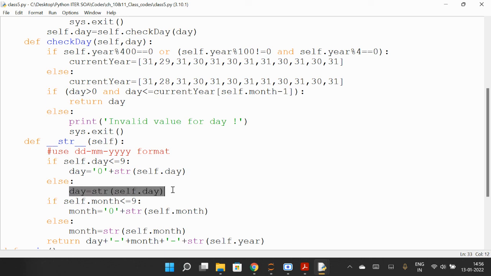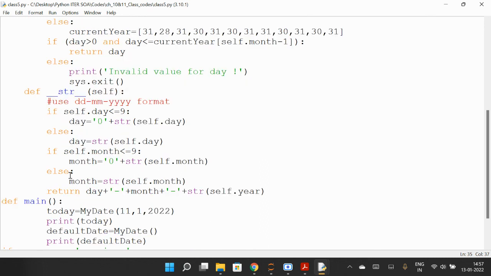Else you just convert it into string form. So if it is a single digit, then you write 0 before that. Same thing for month: January, February, March. If you enter 3 as the month, we'll consider it as 03. So that is 0 plus string of self.month, else month is the string form of self.month. If single digit, write 0 before that. And finally return day, month, year, like 01-03-1995.